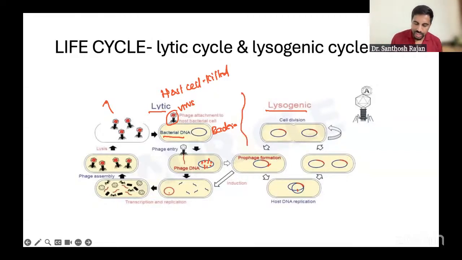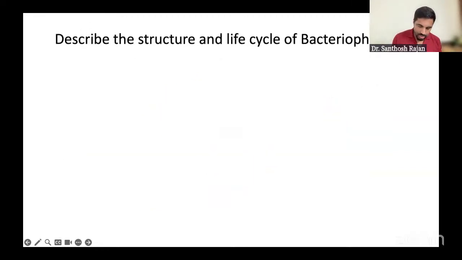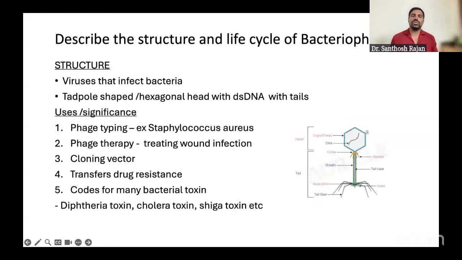Okay. So two cycles, lytic and lysogenic cycle. We have explained it. Now, phage, I don't need to tell, is usually used in phage therapy. Phage typing we use mainly for Staphylococcus aureus. And phage therapy is used nowadays to treat wound infections: to kill the bacteria, we are using virus. And we also use phages as cloning vectors.